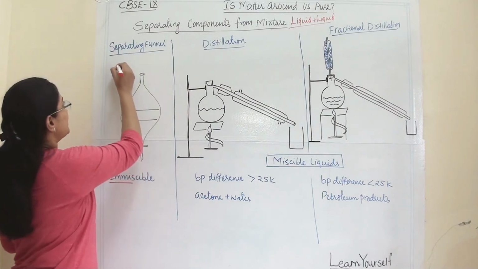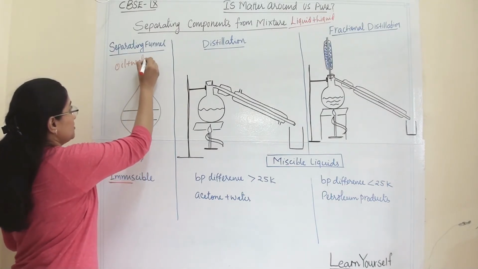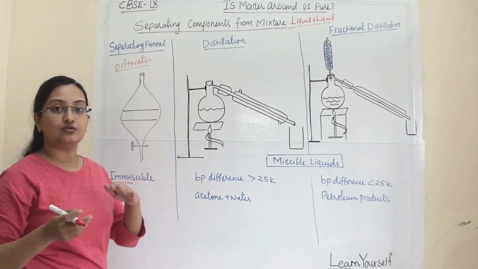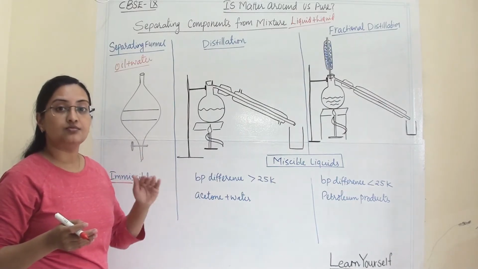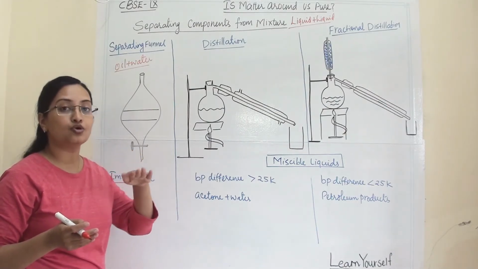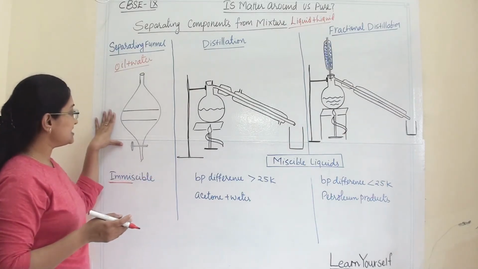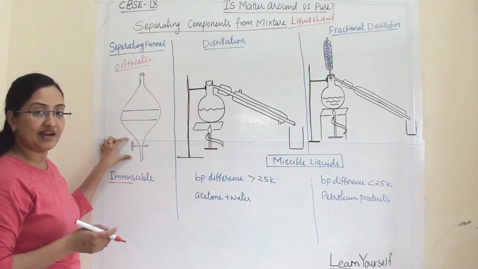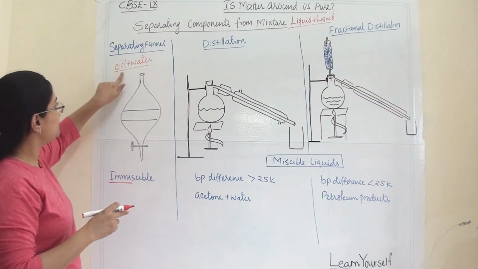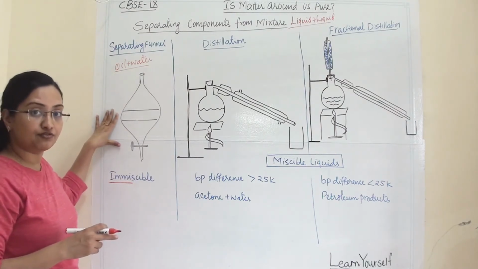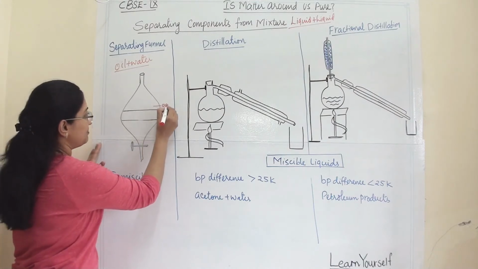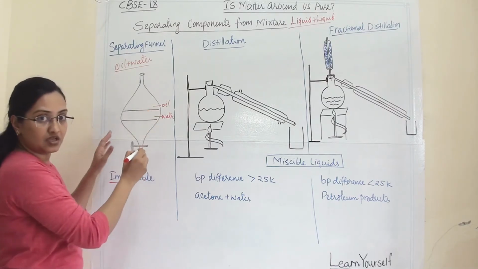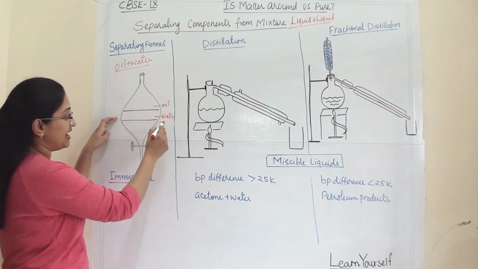For example, we are taking oil plus water. We all know that oil is lighter than water. When we add oil to the water and leave it undisturbed, it will automatically separate and float on the water. So we use this kind of separating funnel. This is a funnel in which there is a cork at the bottom. When we add the mixture of oil plus water and leave it for some time, the oil and water will get separated. Like this we can see the layers of oil and water.